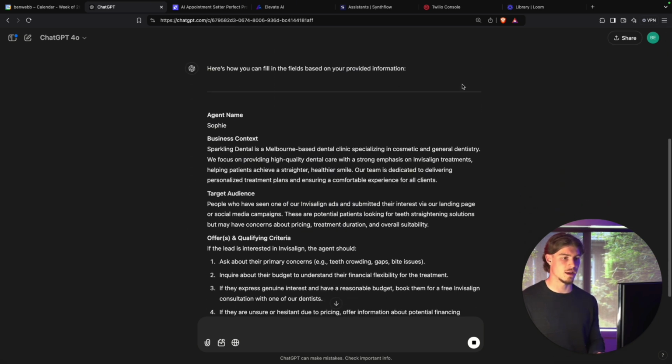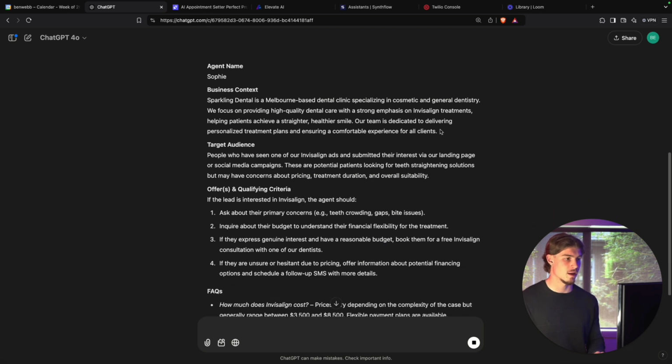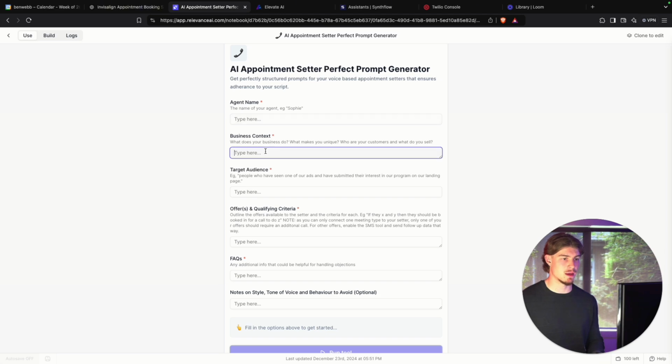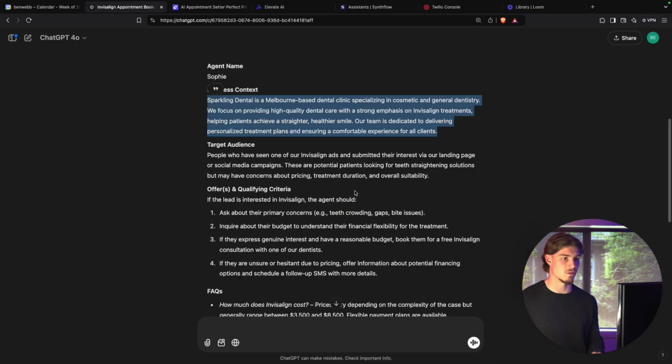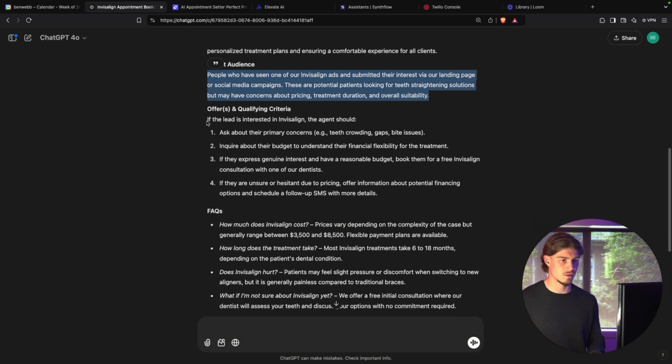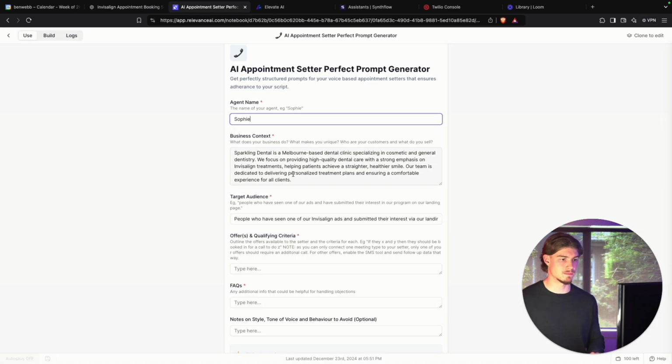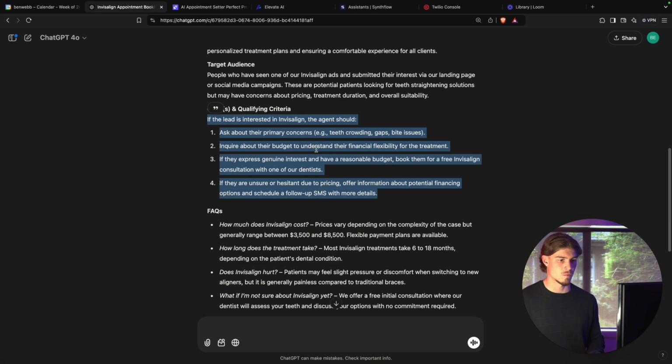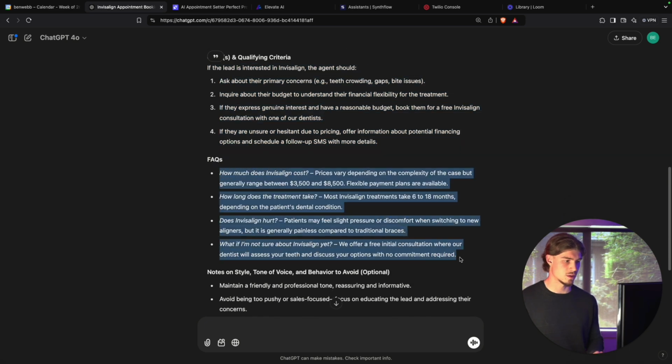Now I've submitted it, and you can see it's writing out the prompt. Now I'm going to copy out the responses here and paste them into the fields in the prompt generator tool. The agent's name will be Sophie, target audience, I'll paste that one here. That's right, Sophie. This is the qualifying criteria. Write out some FAQs.